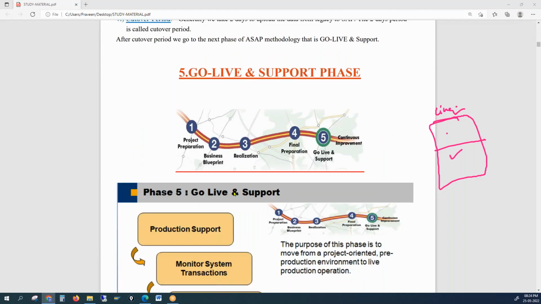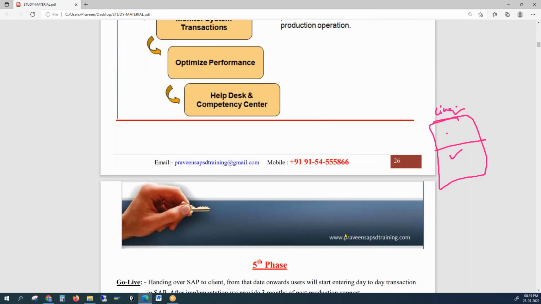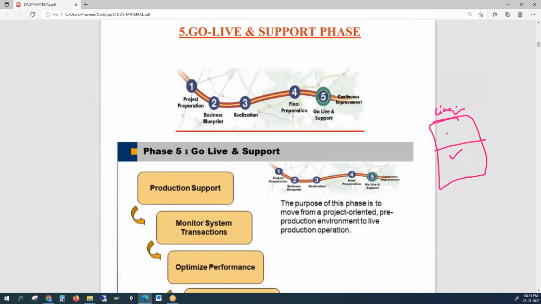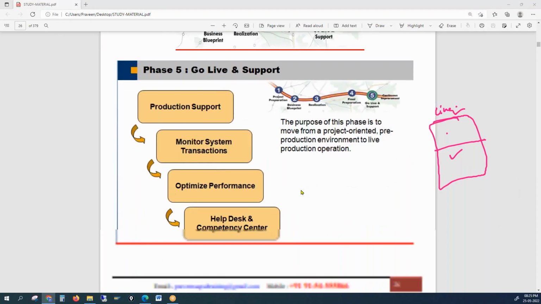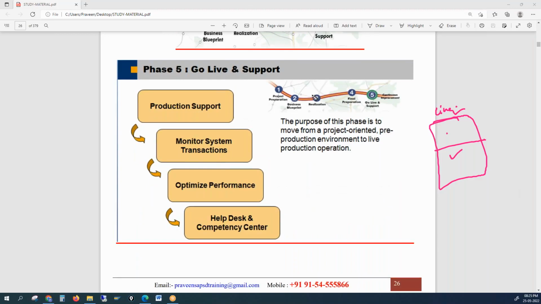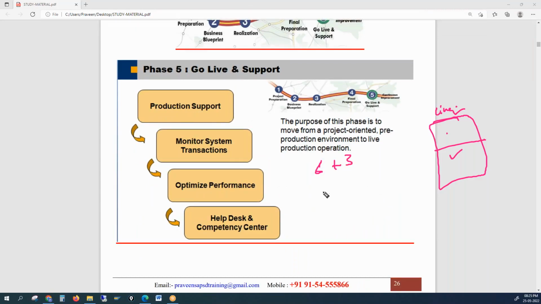In the go live phase, what we do, various support teams will be established. We will be monitoring transactions. We'll have a production support, because any project you take, if we say 9 months, that is 6 plus 3. If we say 18 months, that is 12 plus 6. This is the go live support or post production support, what we call it. So in the production support, we'll closely monitor the transactions and optimize any performance issues, and we help the customers use the SAP system. If there are any errors, we'll be fixing them and we'll be educating them. So that is what we do in the go live phase.